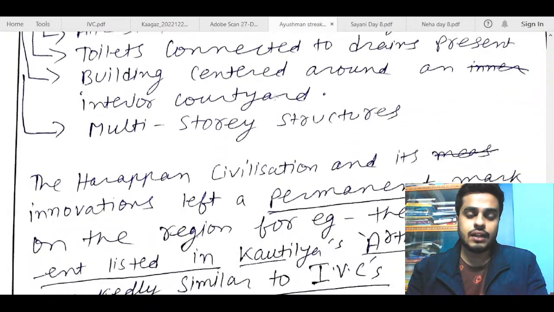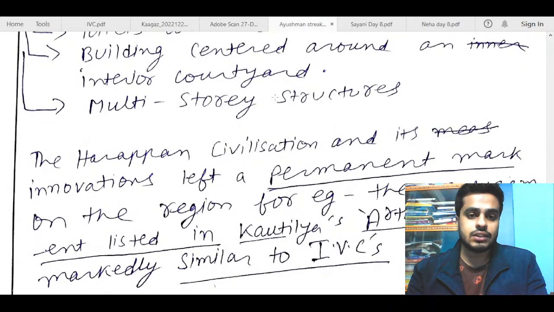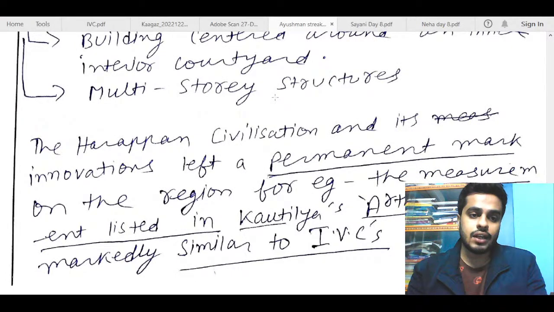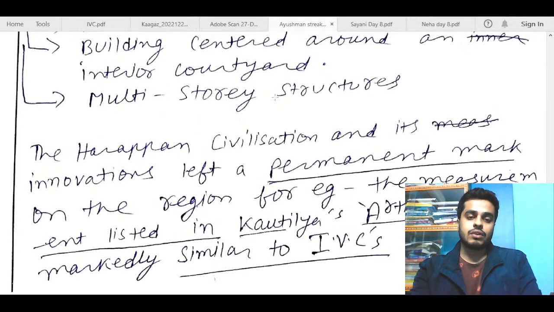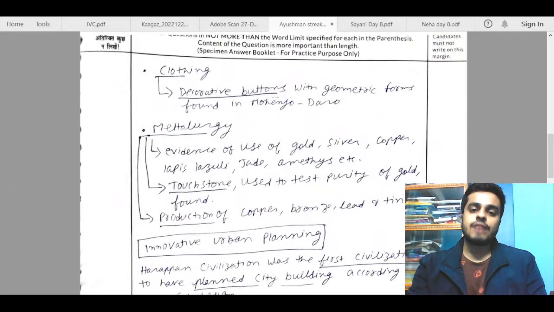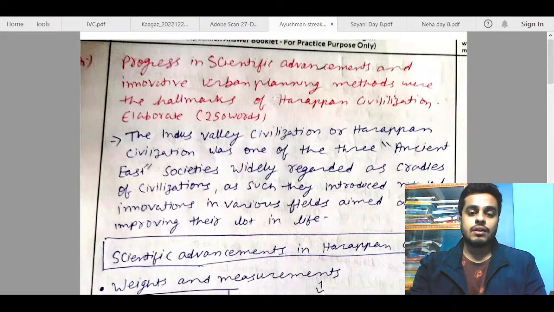But still, I think the content is better than previous answers. I think you have broadened the scope of the answer, and especially the scientific advancement part is good. The Harappan civilization and its innovations left a permanent mark on the region. For example, the measurement listed in Kotliyad or Satrama. Okay, fine. So this is also good. So I will say you will get 5.5 out of 15 for this answer, Ayushman.